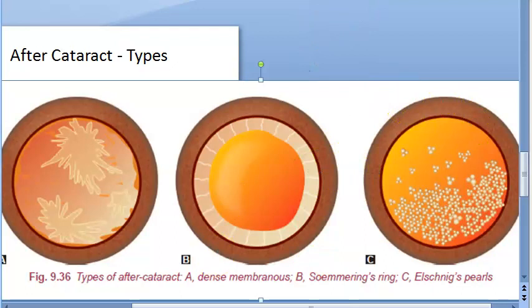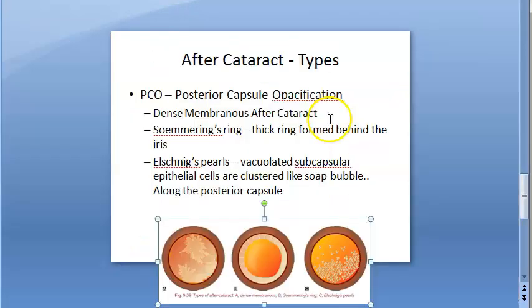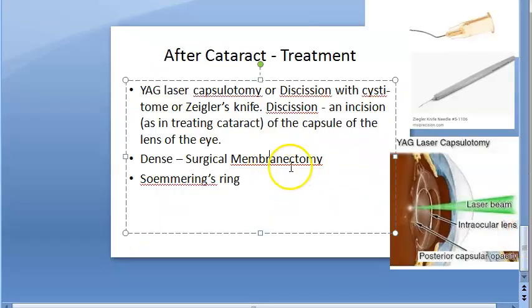Then lastly, if it is Elschnig's pearls and they involve the central part of the posterior capsule, again you will use YAG laser capsulotomy or discission with cystitome. Same thing. So if it is Soemmering's ring and the central part is clear, no treatment.